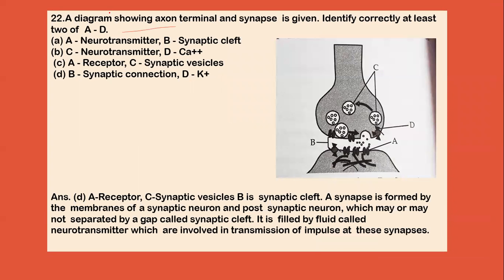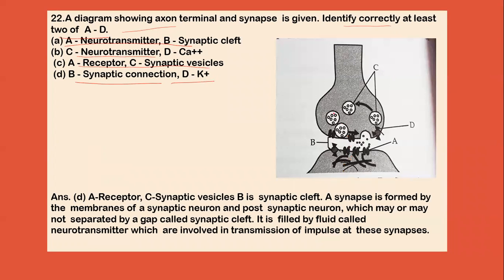A diagram showing axon, terminal, and synapse is given below. Identify at least two of A to D. Now, the options are: A is neurotransmitter, C is neurotransmitter and calcium ion; A is receptor, C is synaptic clasp; and B is synaptic connection, and D is potassium.